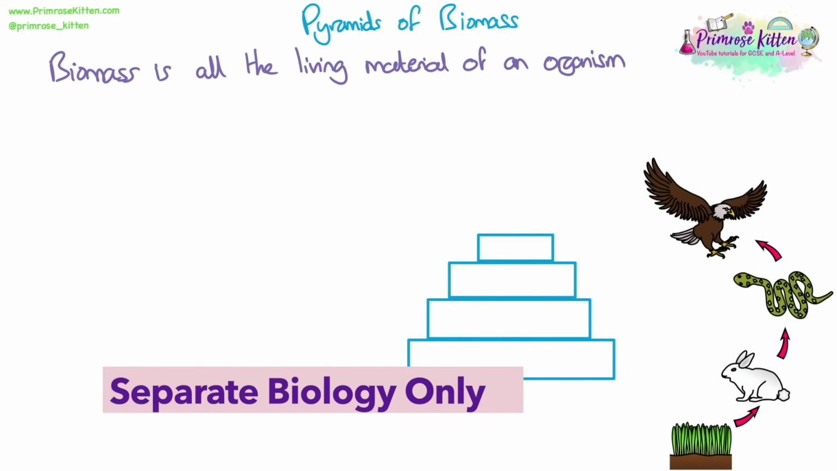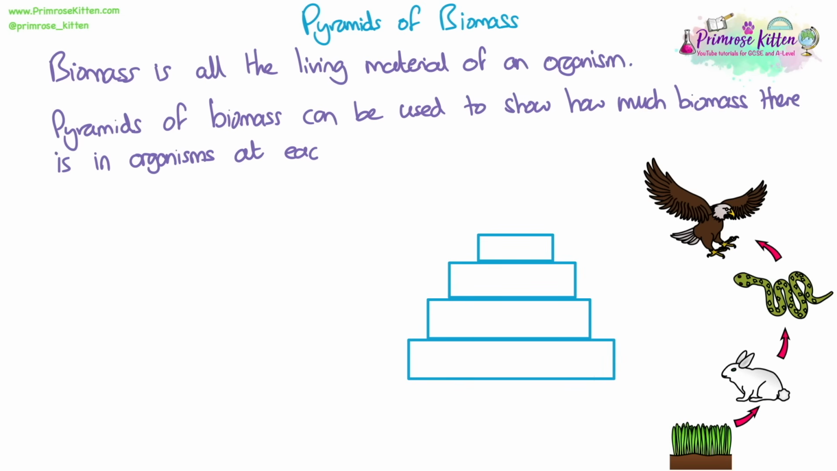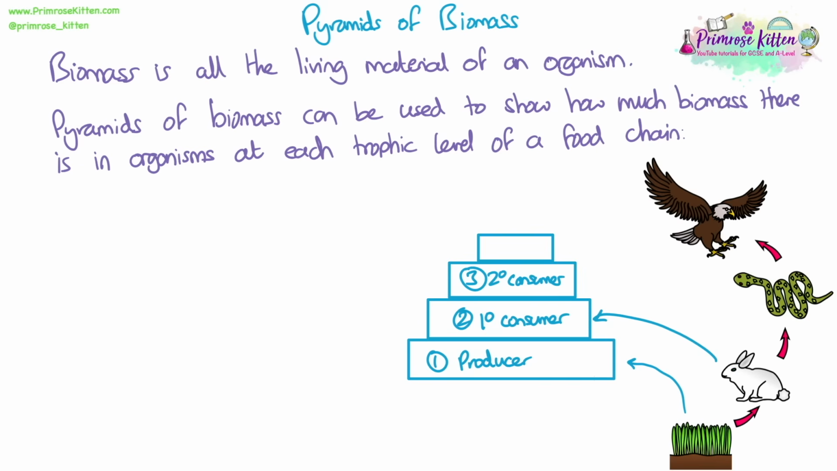Biomass is all of the living material of an organism. Pyramids of biomass can be used to show how much biomass there is in organisms at each trophic level of a food chain. So you can see I have a pyramid of boxes here, and then as we go up, each box represents the biomass or relative biomass of each level of the food chain. So we start with level 1 with our producer, then level 2 our primary consumers, then level 3 our secondary consumers, and then level 4 our tertiary consumers.